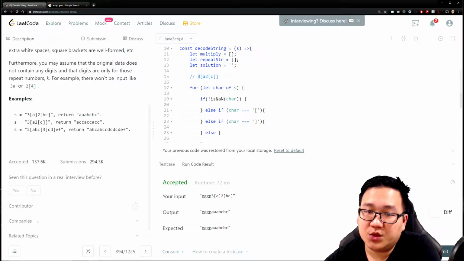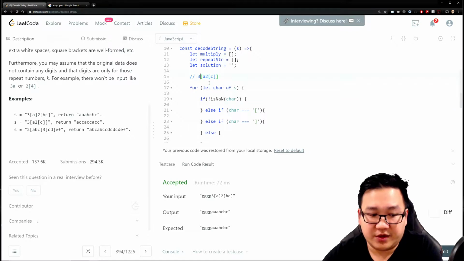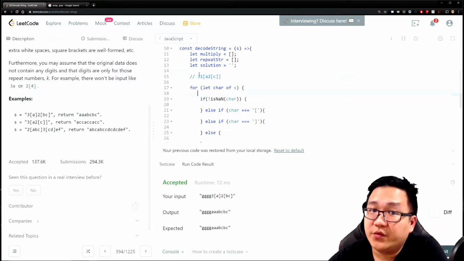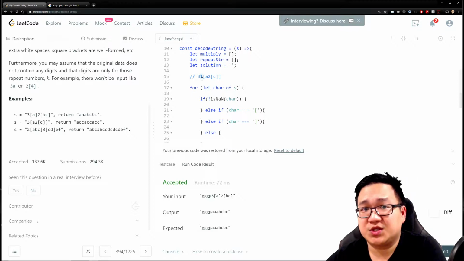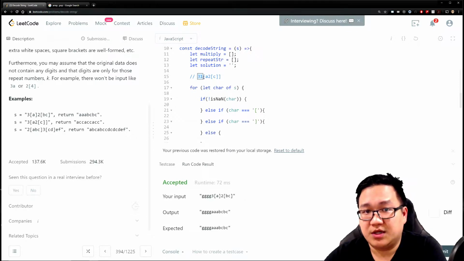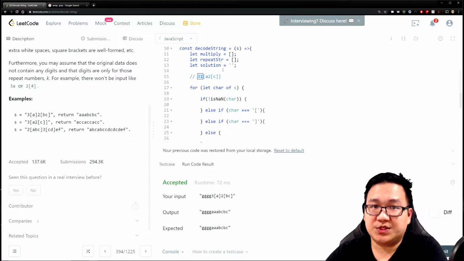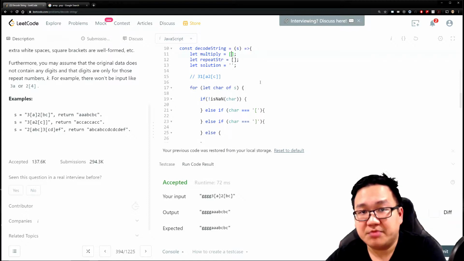So what do we do? We check if it's a number. Great, it is a number. But what do we do if it's like a 31, right? This is a number. This is also a valid number. So we just need to make sure we're constructing a full number before we start storing it into our multiplier.